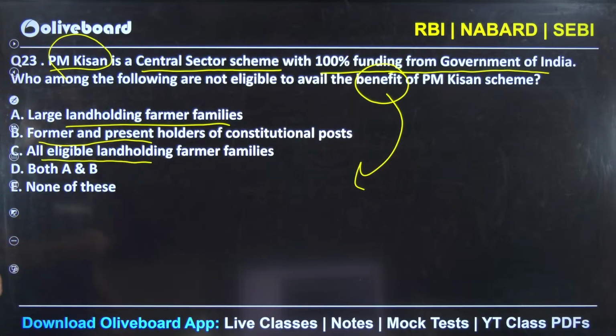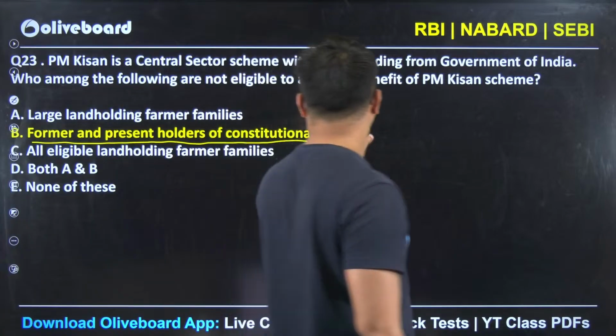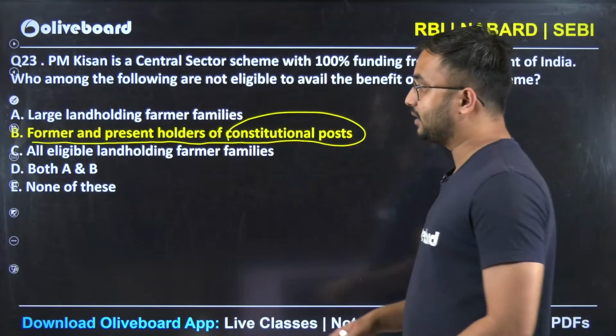All eligible landholding farmer families. Both A and B and none of these. The answer is very simple here. Former and present holders of constitutional post. B is the answer. Now one more thing.